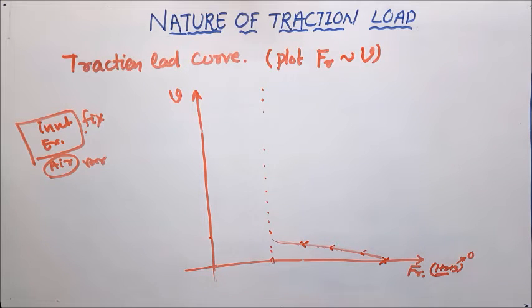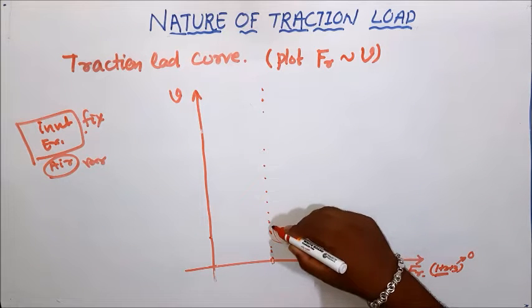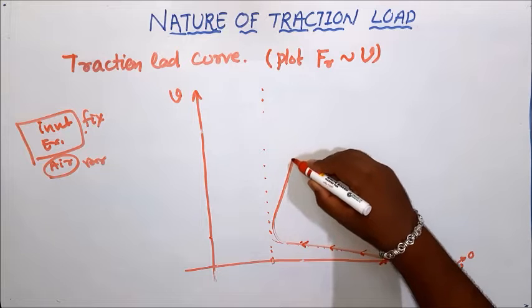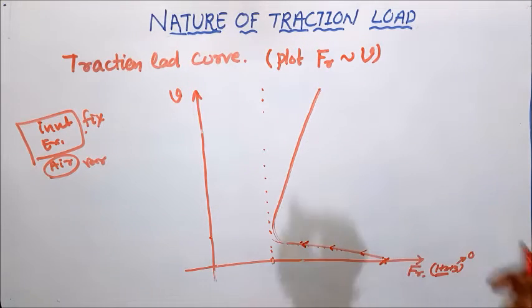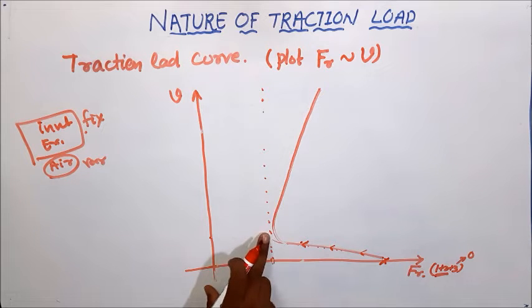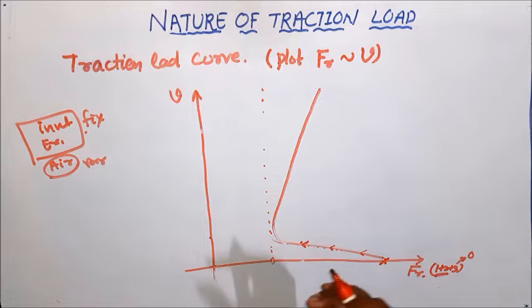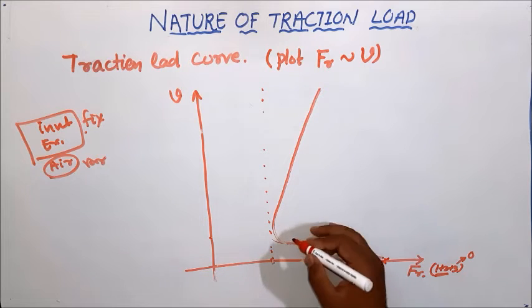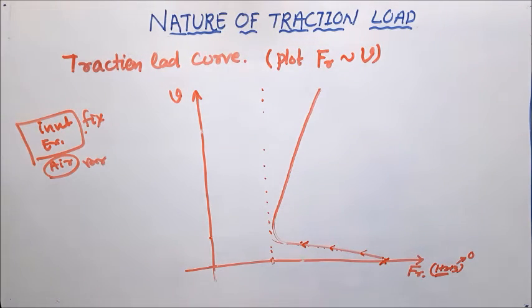Then what happens when I further increase my speed? I need to speed up or accelerate the train. When I further increase the speed, due to high torque applied to the wheel, my speed increases, whereas my train resistance also increases, but not very high, because at the time of starting inertia is very high. By reaching up to this, the train is getting some speed, so inertia is very less. As inertia is not present, by increasing the velocity I can have some increase in train resistance, because consider